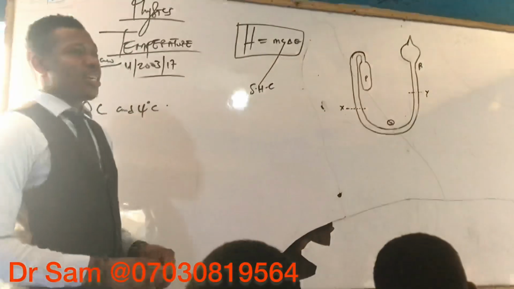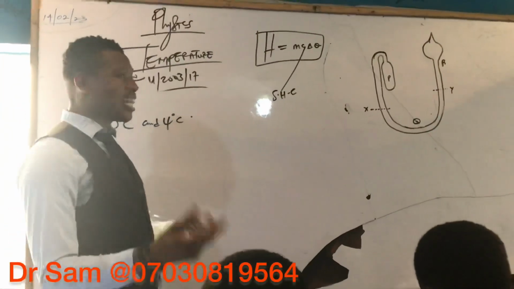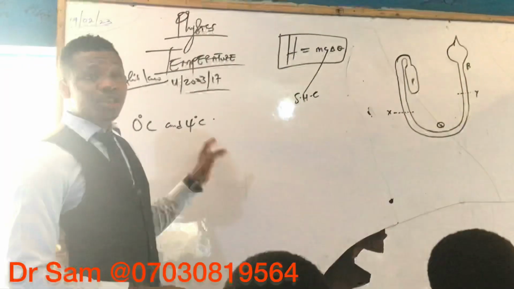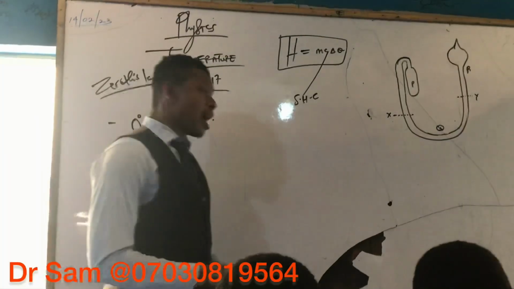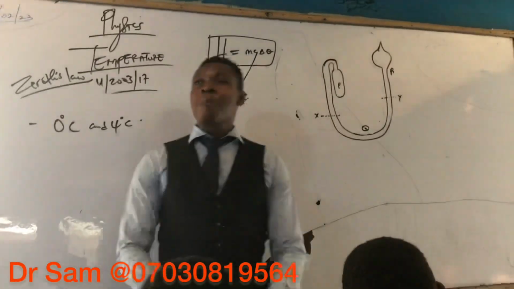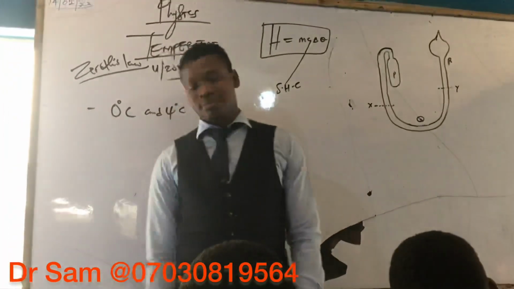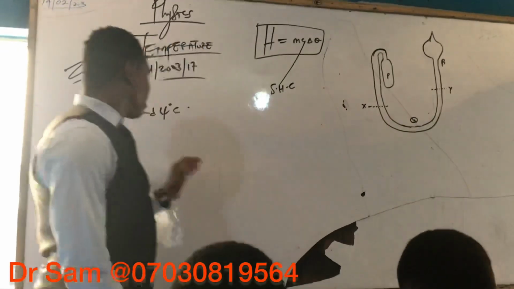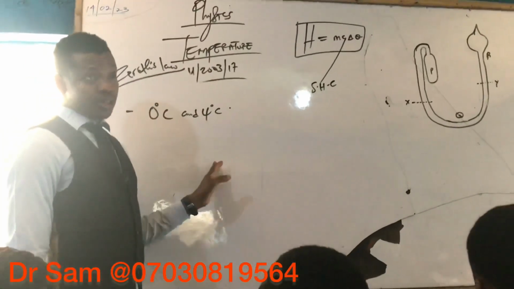That is, it has an unpredictable thermal expansivity. Please take note, it says between 0 degrees Celsius and 4 degrees Celsius.